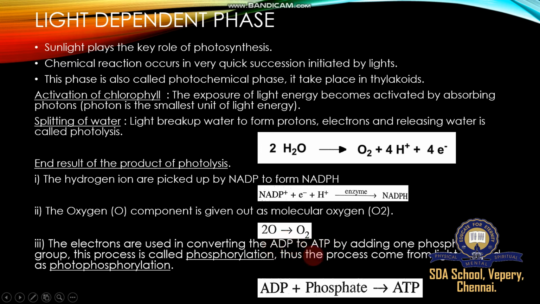Adenosine diphosphate converted to adenosine triphosphate, the energy currency. This energy currency provides energy for all the plants' requirements. So the process is called phosphorylation. What is phosphorylation? ADP converted to ATP by adding one phosphate group. Thus, this process, happening with the help of sunlight, is called photophosphorylation. ADP plus phosphate converted to ATP.